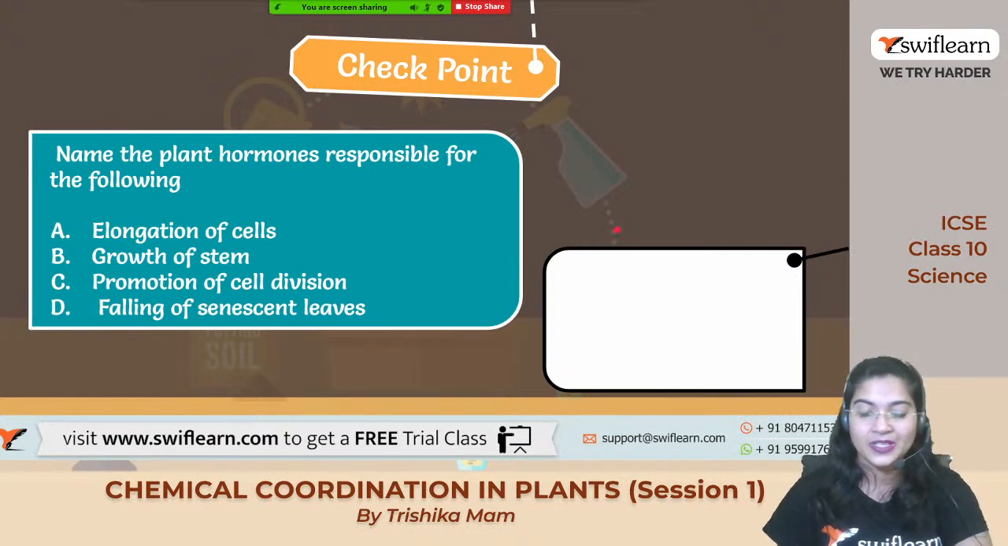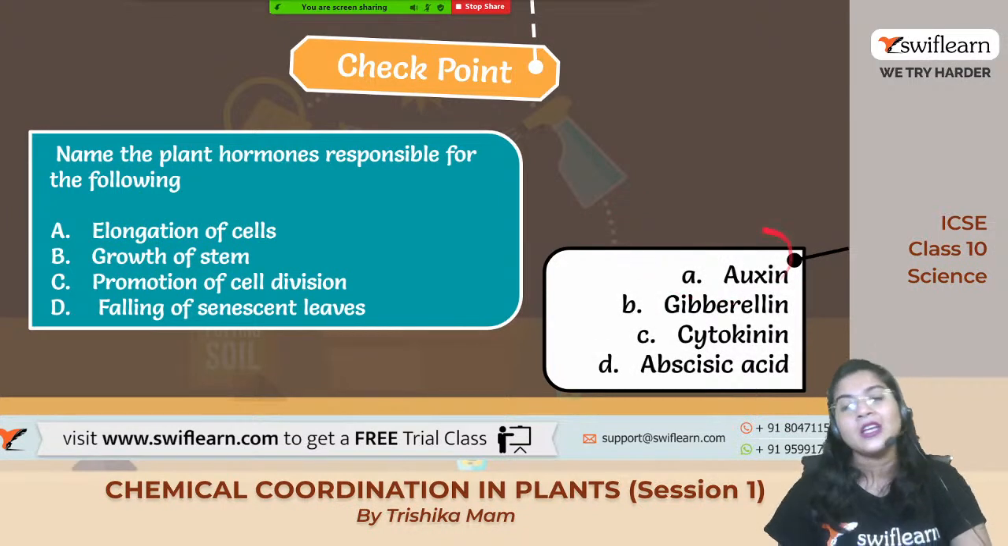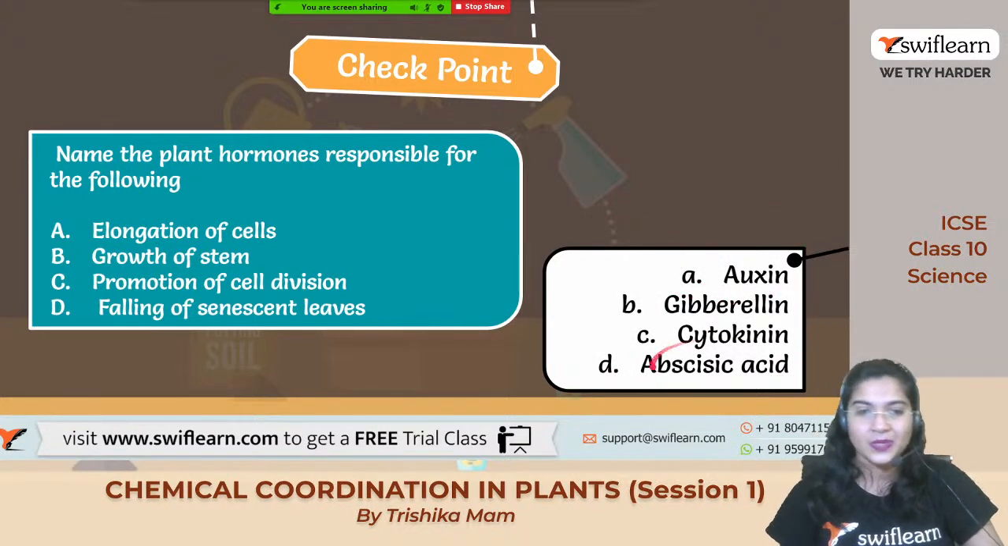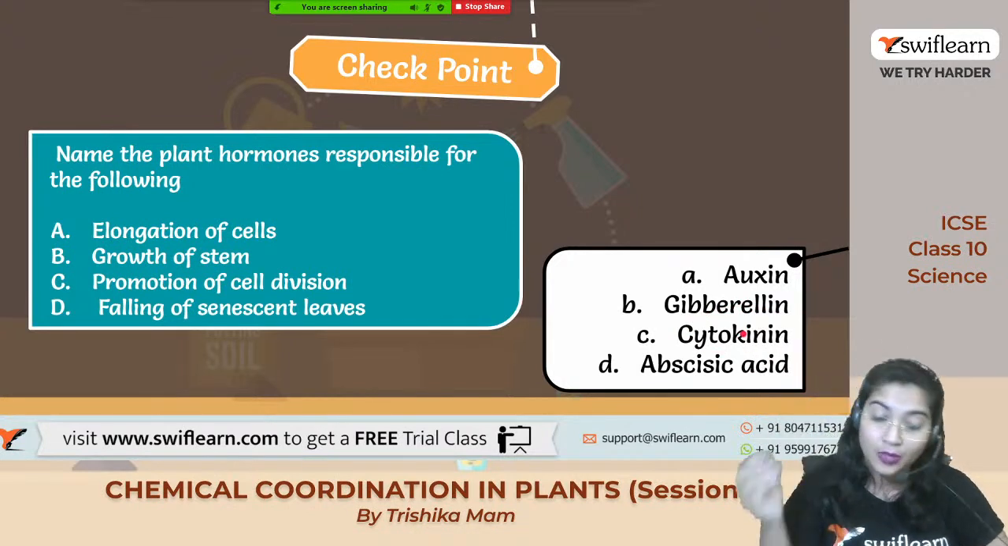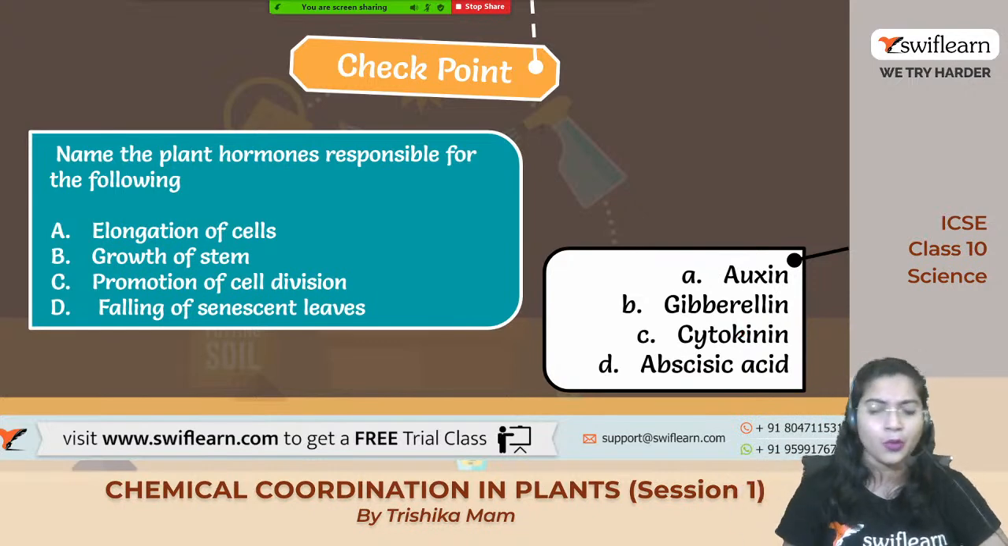Yes, the last one is the abscisic acid, definitely. Okay, so the first one is the auxin, last one is the abscisic acid. Growth of stem is due to the gibberellic acid. Very good. And the third one, the cell division is promoted mainly by the cytokinin as well as auxin also.